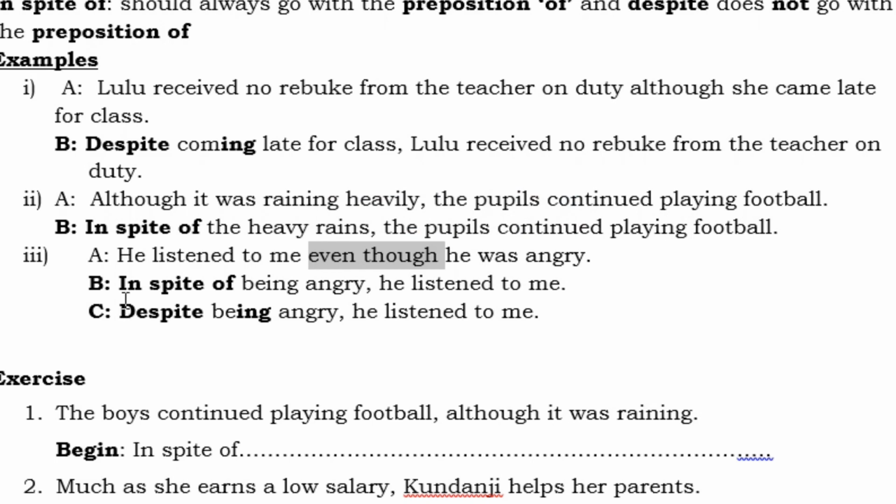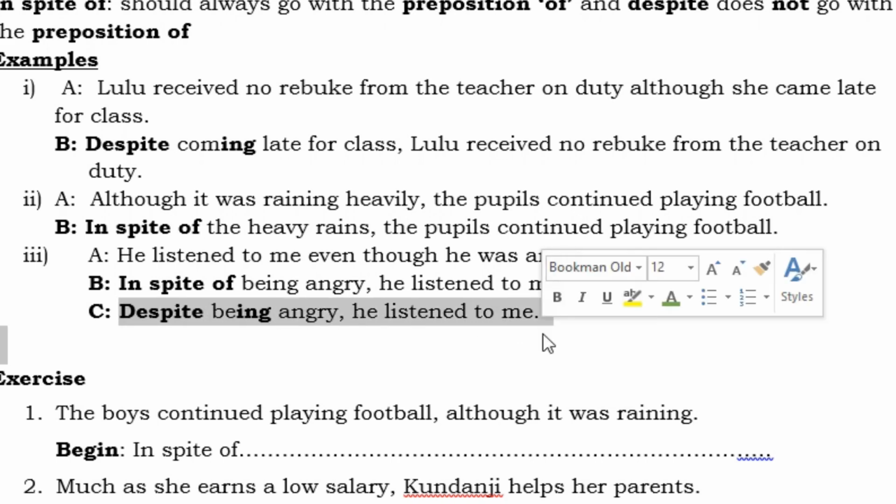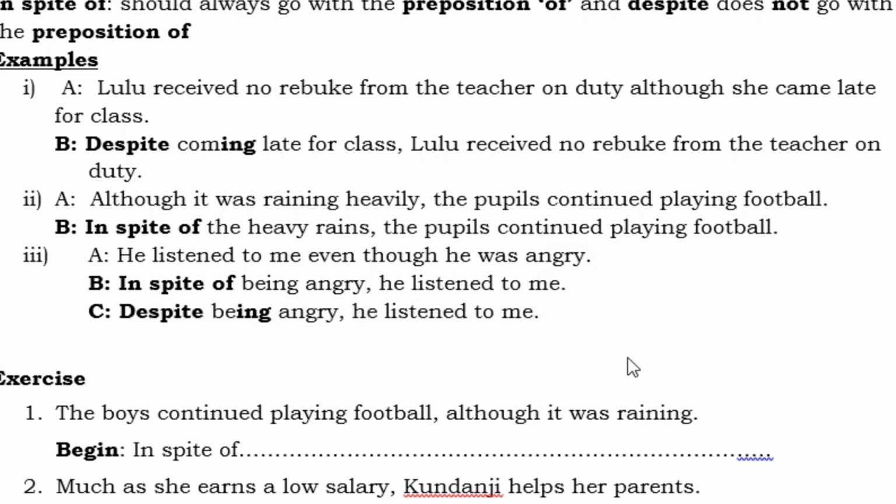So sentence B, beginning with in spite of, we say, in spite of being angry, he listened to me. Sentence C, they ask you to write the same expression with the use of despite. We say, despite being angry, he listened to me.